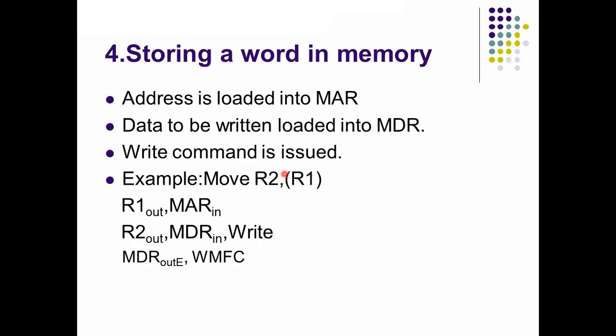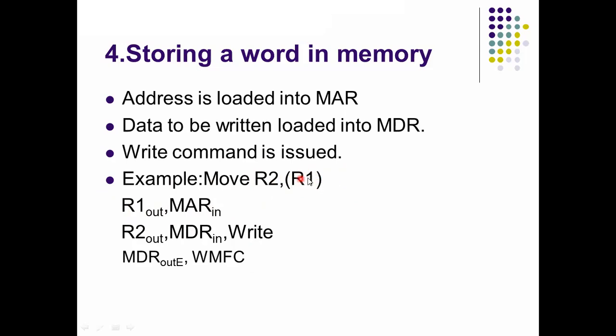Okay, sorry. R2 data is moved into R1 location. See here, what are the control signals we are using? R1 out, MAR in. That means R1 has the address location, and in that address location the content will be there.